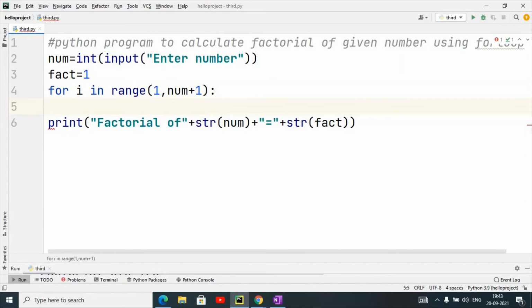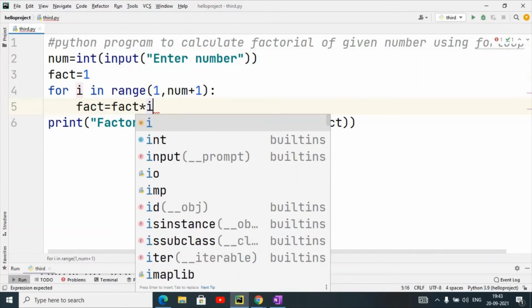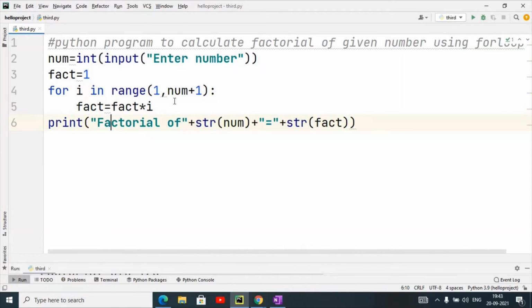After that I have written fact equal to fact multiply by i. Here I have no need to give the increment i equals i plus 1. So the for loop is the better option. I have written only one statement inside this for loop. It will work the same way. So I will check whether it is working or not.